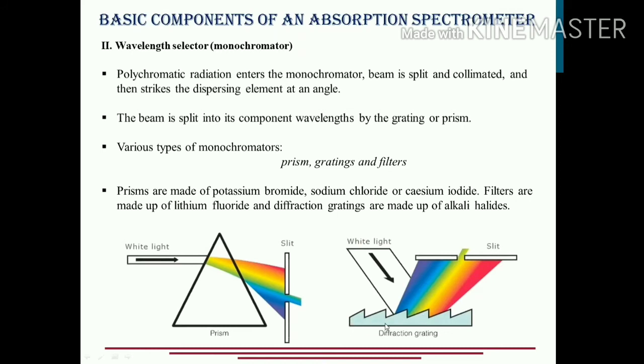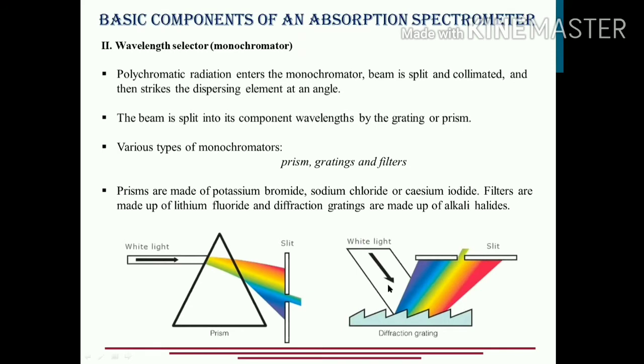Similarly, it is striking the diffraction grating at a particular angle. After passing through the prism, we get different colors. So a monochromator splits the beam of white light coming. Here also, this grating is splitting the beam of white light which is striking on its surface.